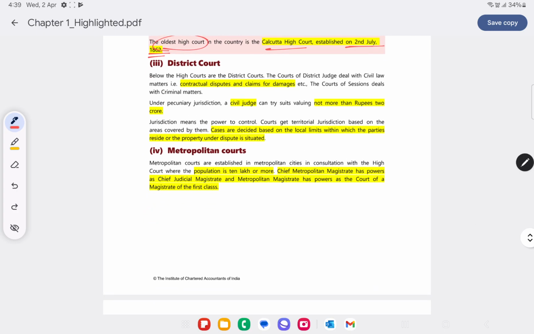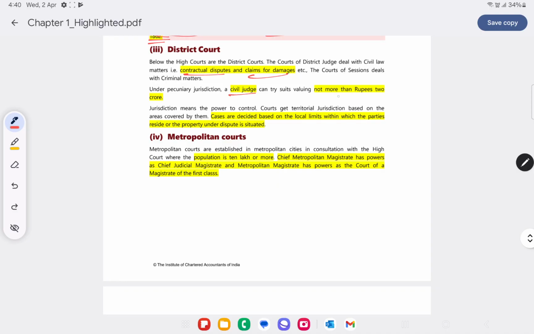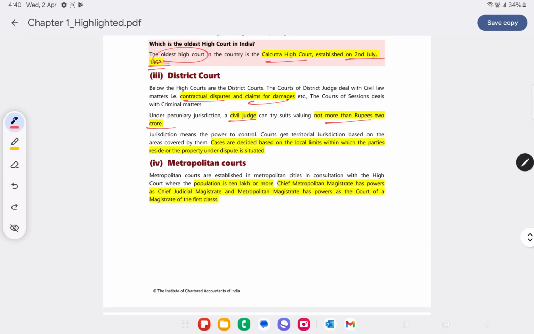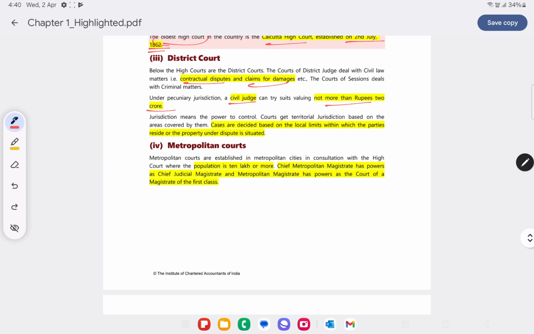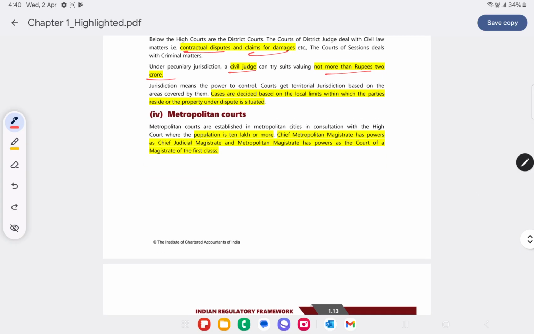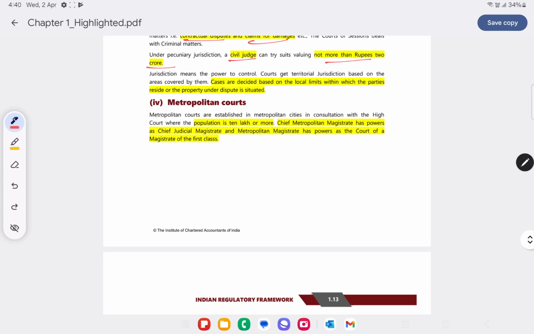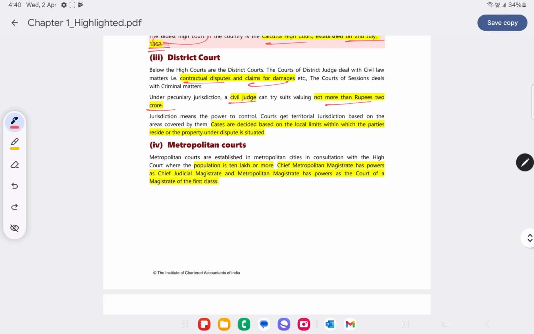District Court. And next comes District Court. District Court deals with civil matters like contractual disputes. Earlier we saw maybe due to breach of contract or non-payment of dues, and for claim for damages. So civil judge can try suits not more than 2 crore rupee. So civil district court will handle civil cases, wherein civil judge will try suits not more than 2 crore rupee. And under which jurisdiction they will have to file the case depends on the local limits within which a party resides or where the property and the dispute is situated.